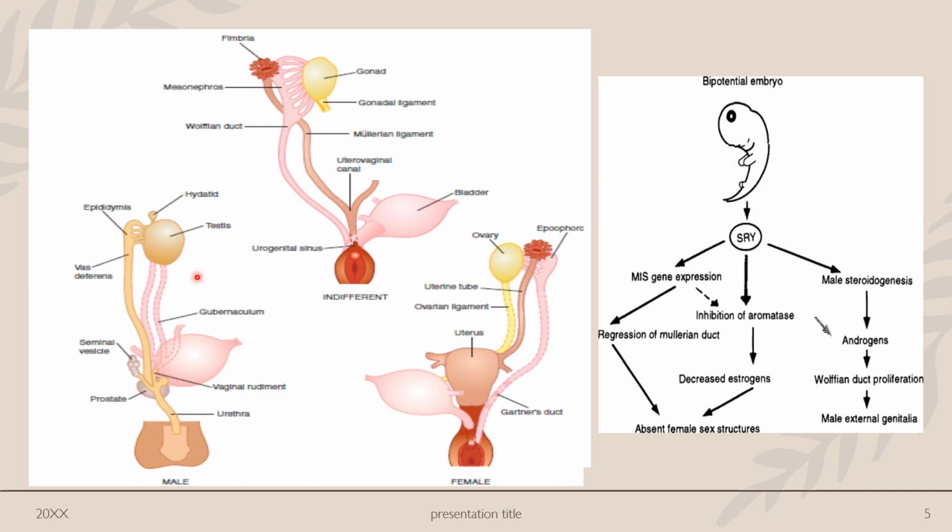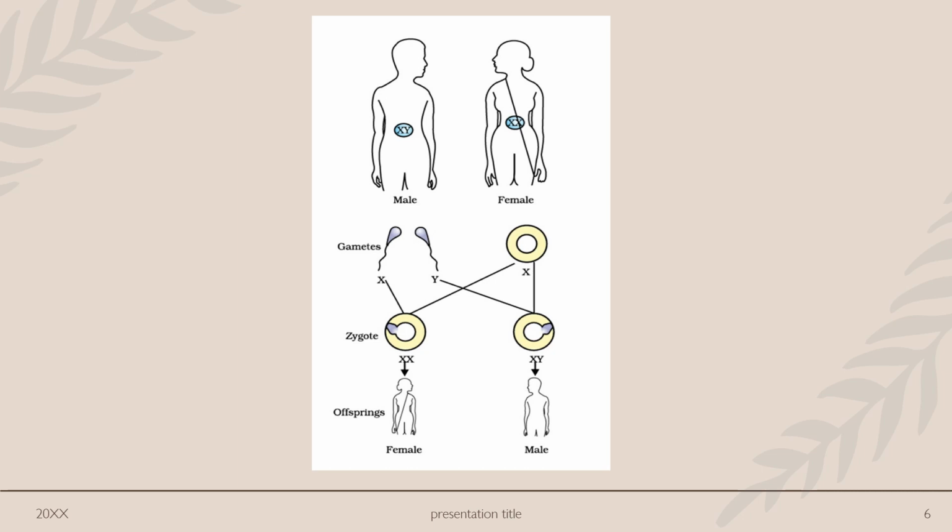In case of female, they have XX, so there is no SRY gene, so there will be formation of ovaries and flourishment of the Mullerian system, and they will form the internal genital organs for the female. So from this discussion, it is clear that it is the male contribution of the Y chromosome that is ultimately determining the genetic sex of the zygote.